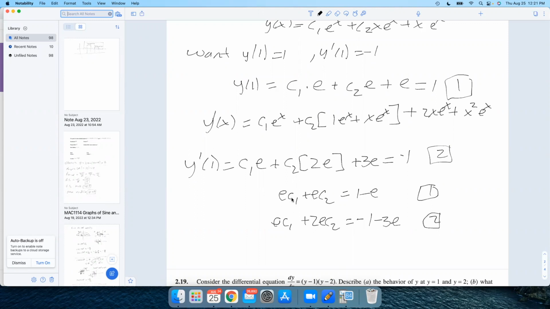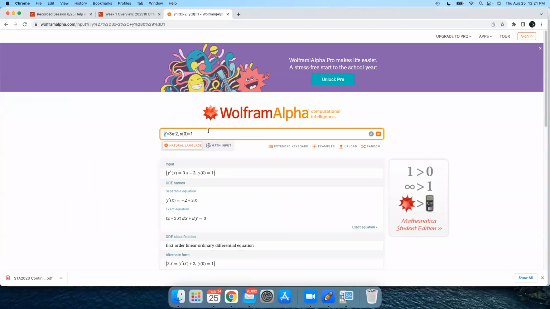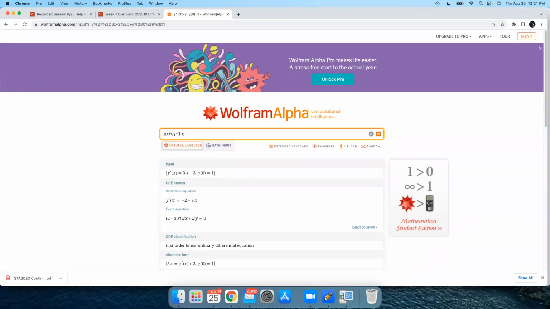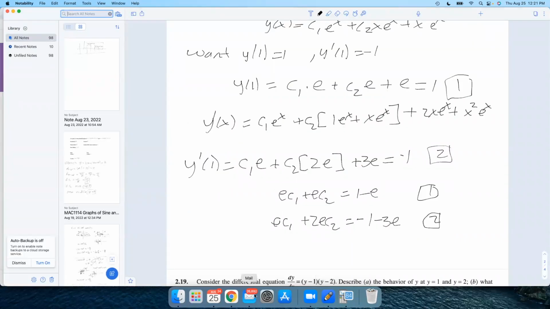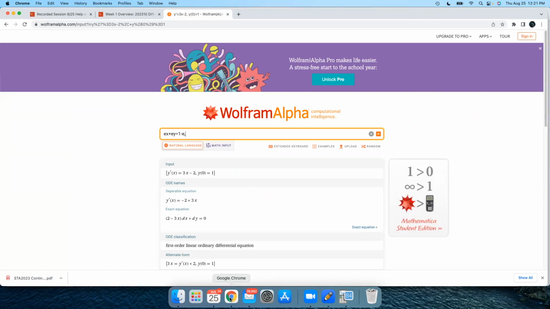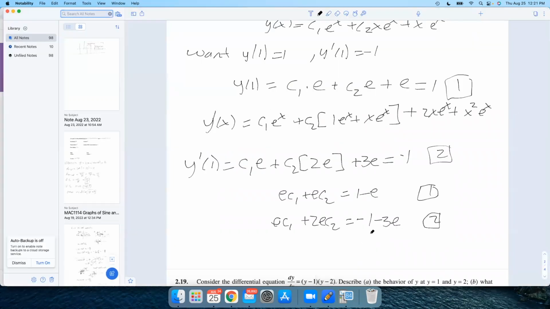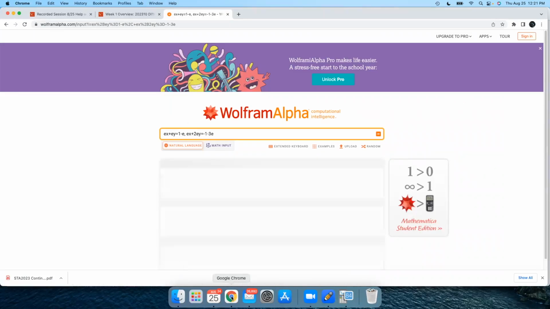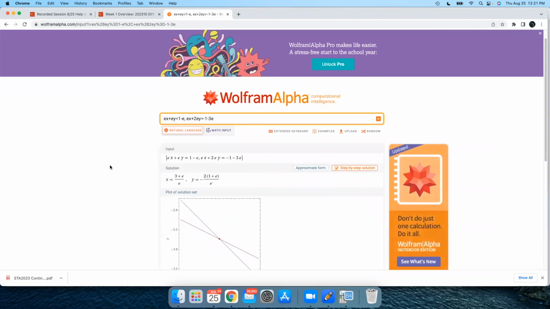So I've got eX plus eY equals 1 minus e. And then my second equation, so I'm going to put a comma, eX plus 2eY equals, and it was negative 1 minus 3e. And there I get my answers.